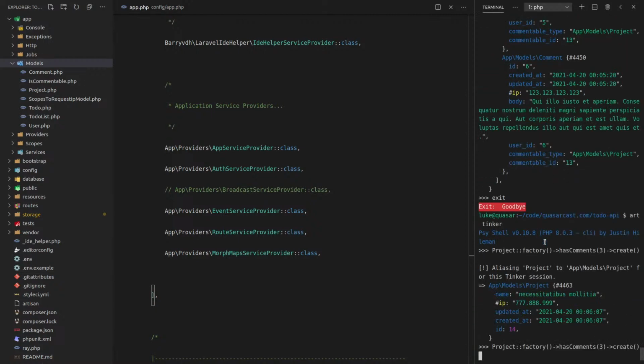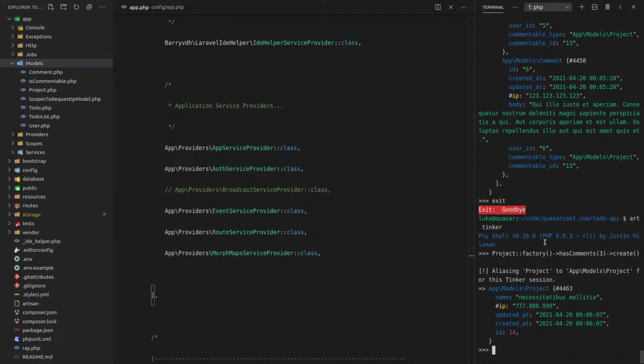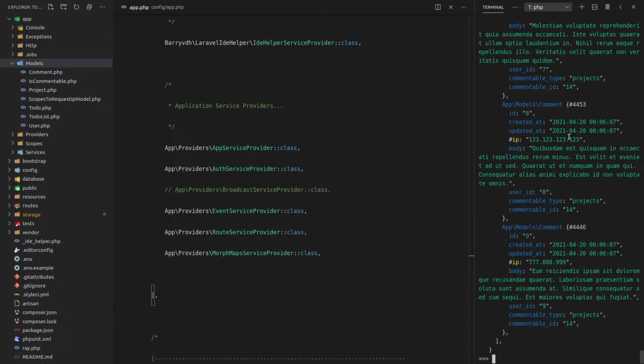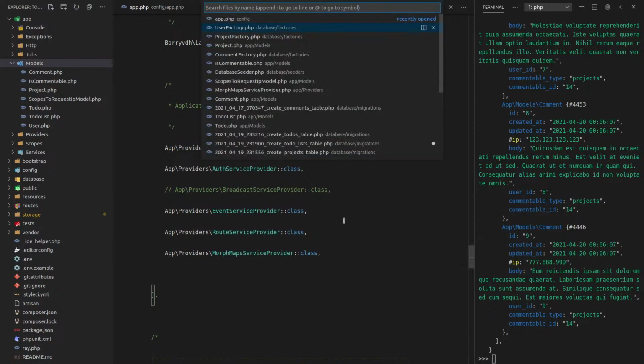Create them. And we'll say project find 14. And we want that with its comments. And there we go. That's exactly how I want it to be. So now the question is, why is it working there, but why is it not working in the seeder?